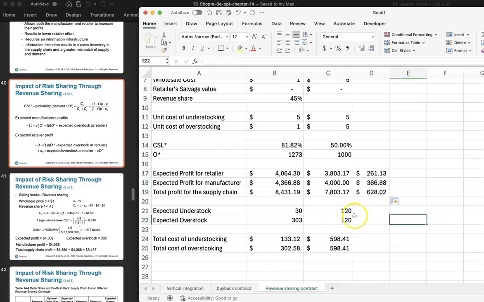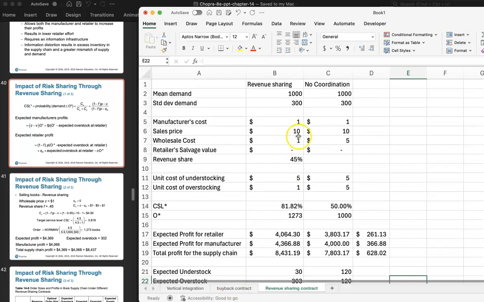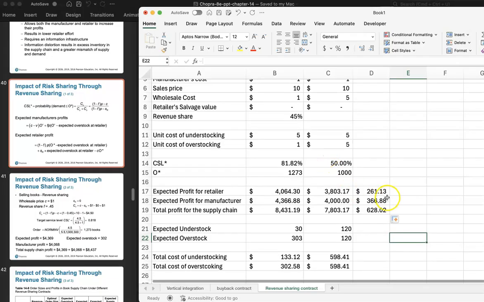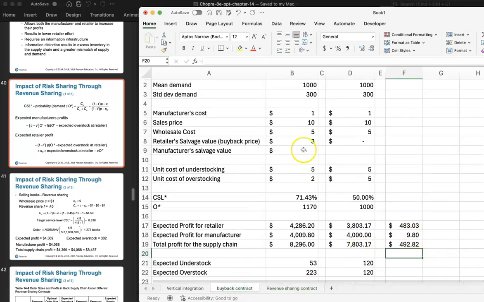Now you're able to extract $628 more than you were able to without any coordination. The retailer increases their profit, and the manufacturer also increases their profit. In the buyback contract, you'll notice that given the buyback price, the manufacturer really doesn't make that much more. They basically stay essentially level.